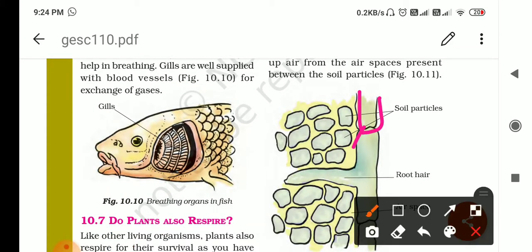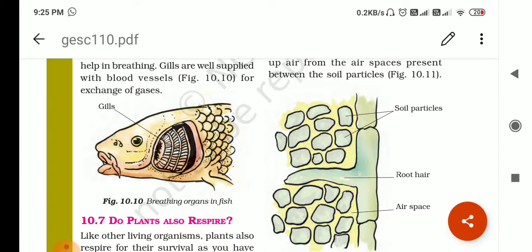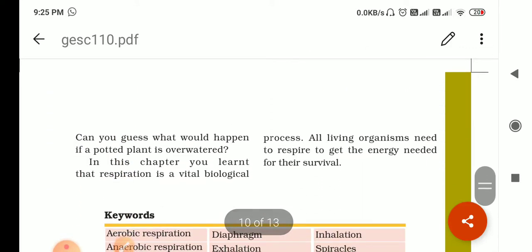this is a root. This is the epidermal hair, root hair. And the air which is present in these are the soil particles. These are the soil particles. And the air which is present in between the soil particles, this air is absorbed, or we can say it diffuses inside the root hairs, right? And in this way, root hair also respire. Right? Okay. Then we know all living beings need the energy. For that they have to take oxygen inside for the oxidation of food and release of energy.